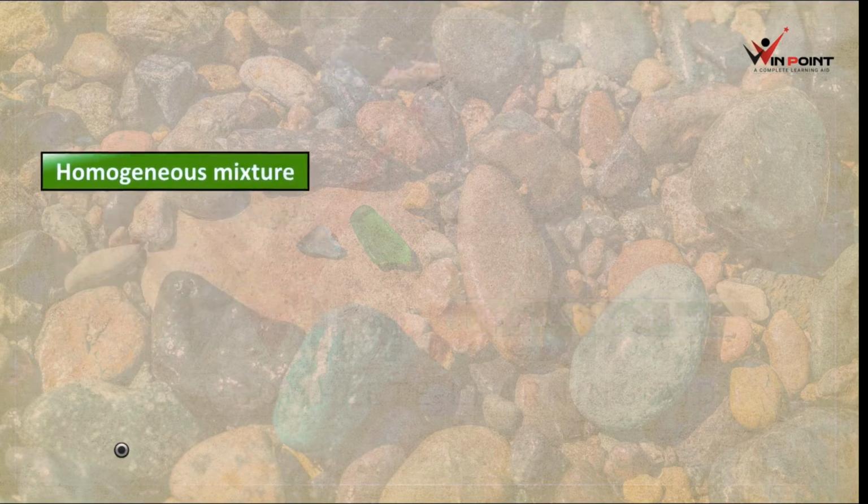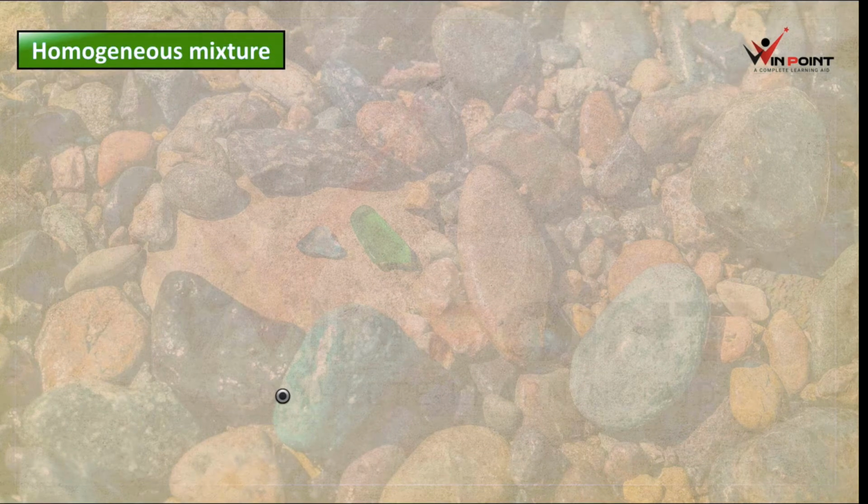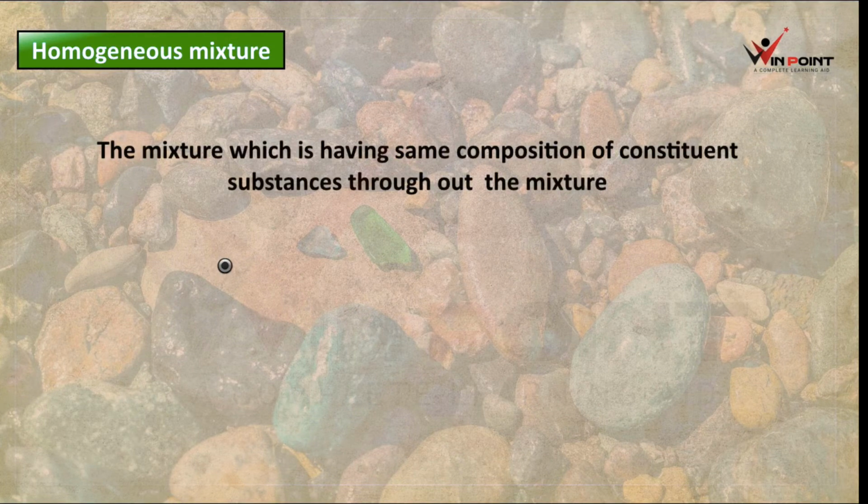First, we can discuss about homogeneous mixture. In homogeneous mixture, for example, if you are taking sugar solution, at every point of the solution, the taste is sweet, right? Everywhere the taste will be same. It is known as homogeneous mixture. The properties are same everywhere. The mixture which is having same composition of constituent substances throughout the mixture, it is known as homogeneous mixture.